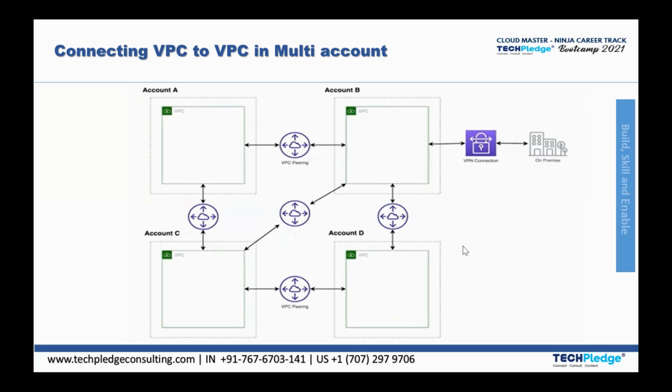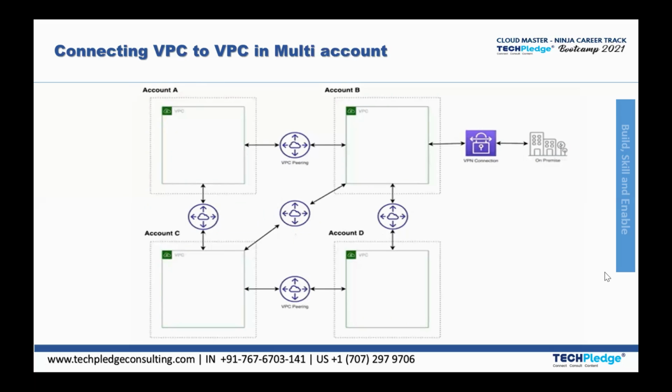What is the meaning of the transitive relation property? When A is connected to B and B is connected to D, that doesn't mean A can interact with account D. These are the limitations of VPC peering.